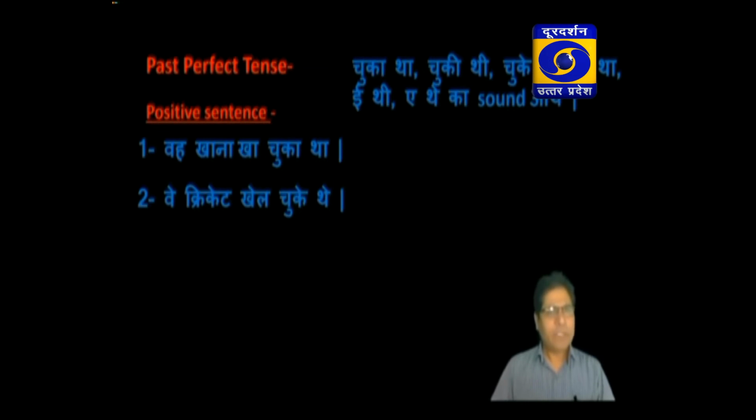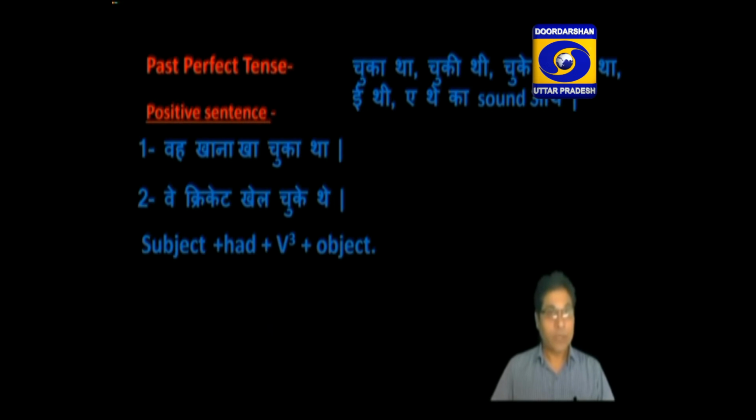We make past perfect tense with subject plus had, whether the subject is in singular number or in plural number. You have to use had as a helping verb. Then the past participle form of the verb, it means the third form of the verb, and after that you have to write the object if it is given in the sentence.